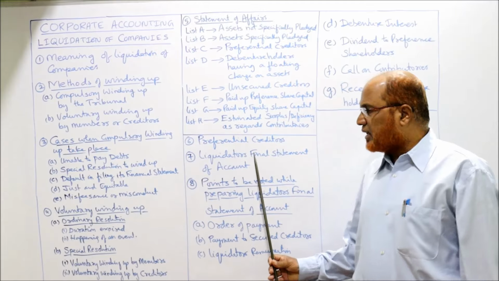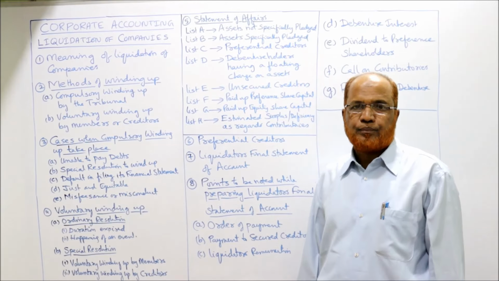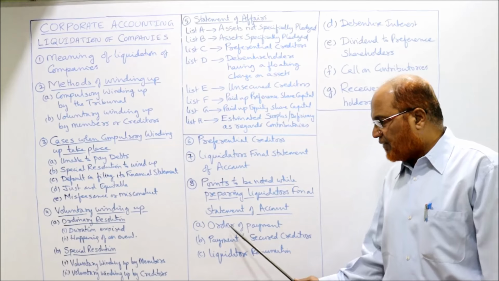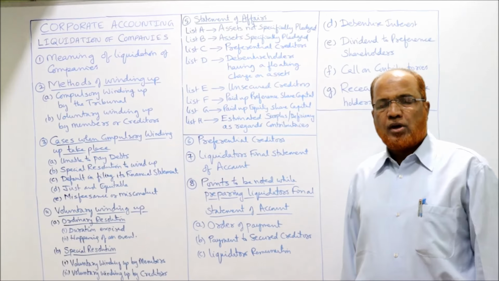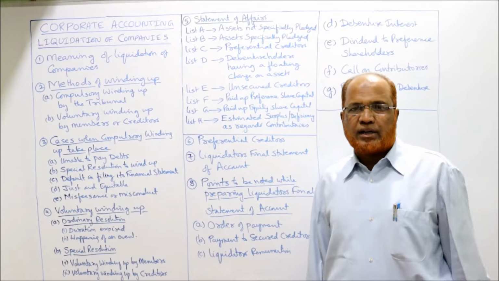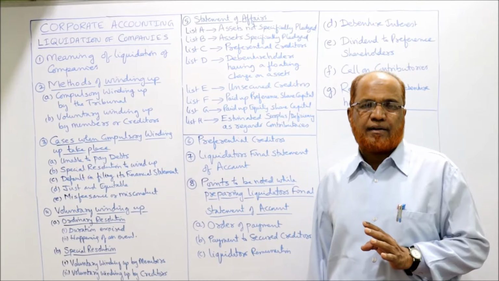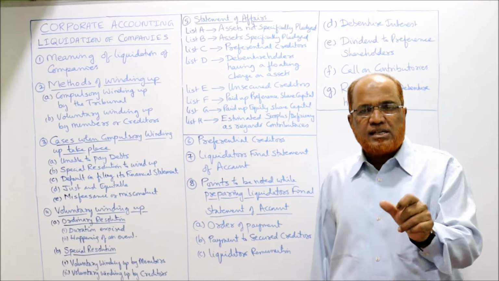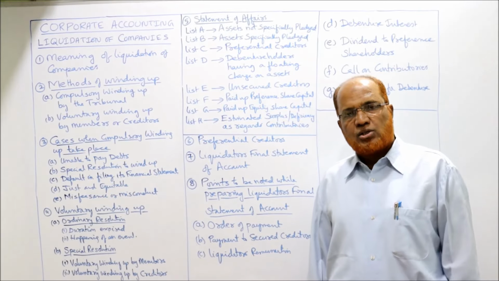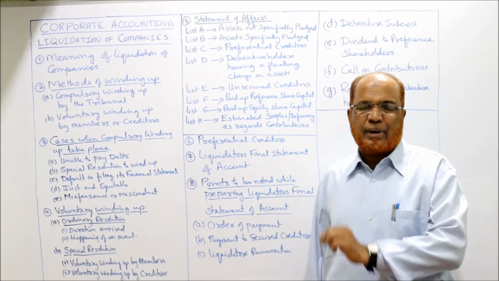While making the liquidator's final statement of account, there are some points and some procedure the liquidator has to follow. The first is order of payment. It is not at the will of the liquidator. Liquidator की मर्जी पे नहीं है, जिसको चाहे जिसको जितना दे पे कर दे, नहीं. Some order is given by the Companies Act. So every liquidator must follow the order of making the payments.